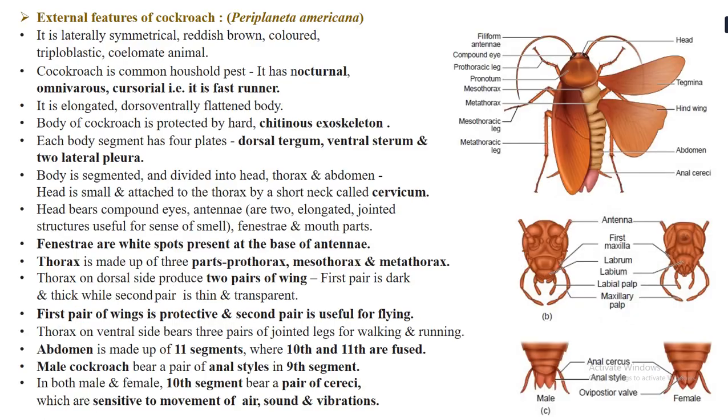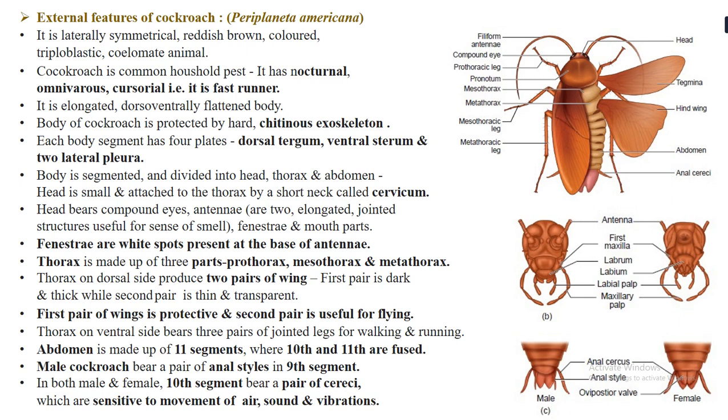Now next, let us also study about the external features of cockroaches, and we are studying about this one particular species, that is Periplaneta americana. If you remember in the practicals as well, I have explained this particular part, that is external features of cockroaches. It has been reduced for this year, so we may not go in much detail of it.